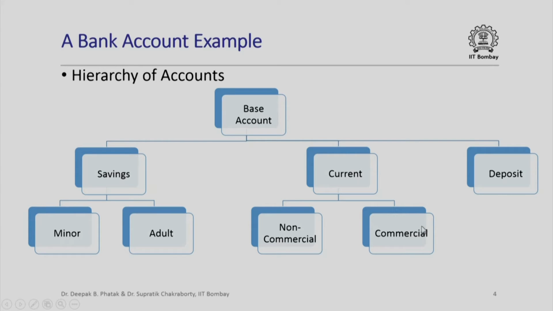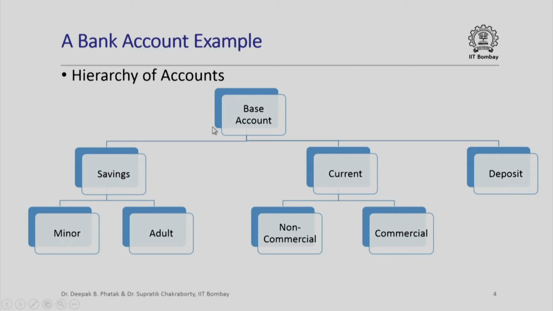So what we see here is that when we talk of bank accounts, it is not just one kind of bank account that we want to talk about. We might want to talk about a minor savings account or a commercial current account. However, the information that I need to store in a minor savings account and the information that I need to store in a commercial current account have some commonality. For example, both of them would have a bank account number, there would be a name associated with that account.